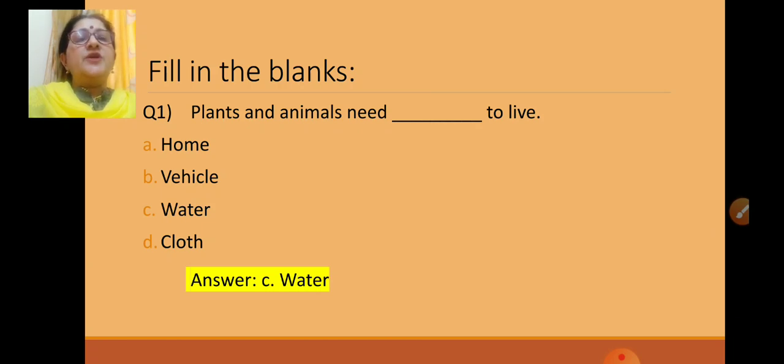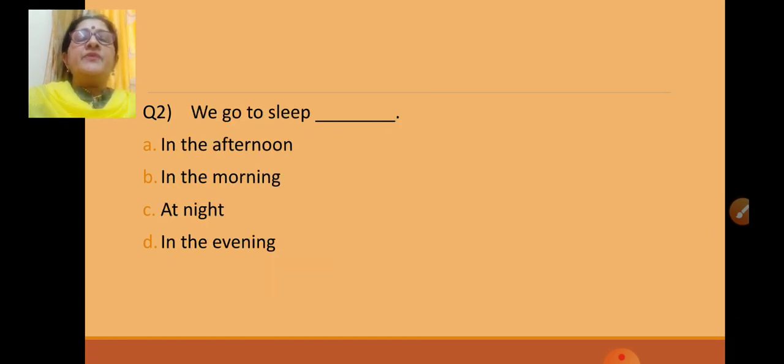Now let us go for the next one. We go to sleep dash. What time do we go to sleep? Option A, in the afternoon. Option B, in the morning. Option C, at night. And option D, in the evening.